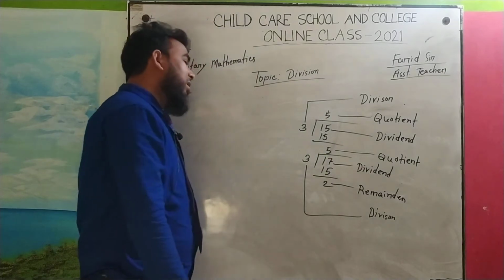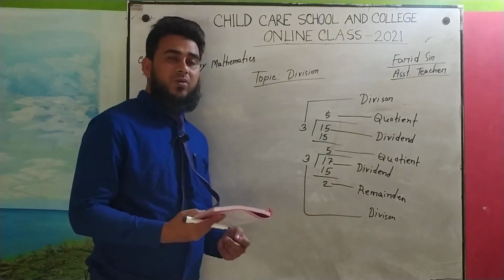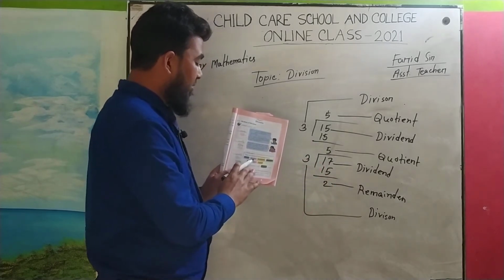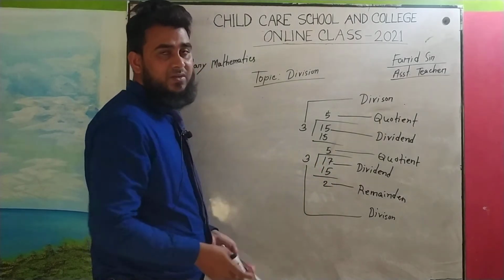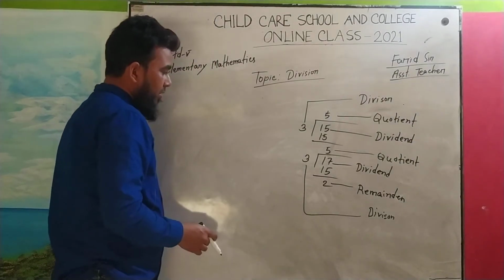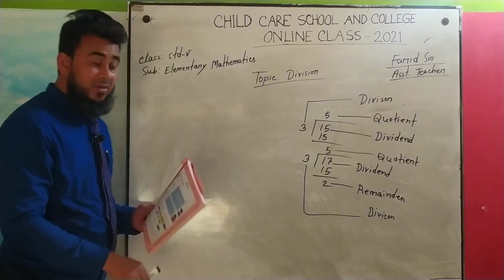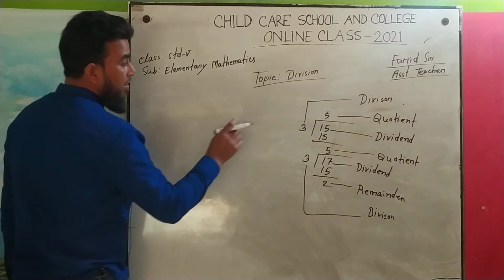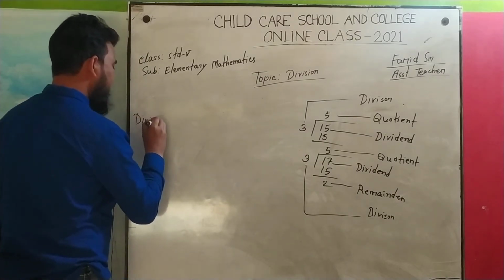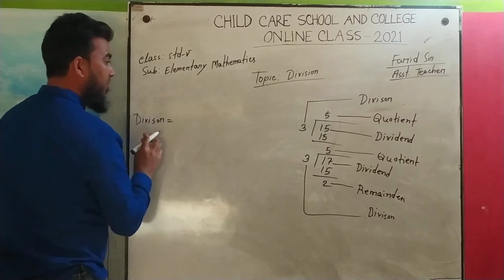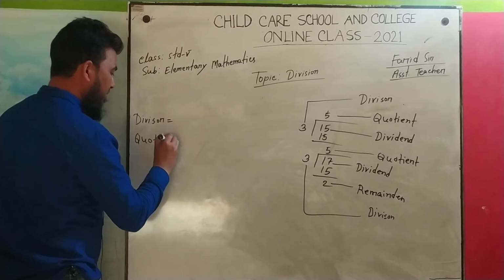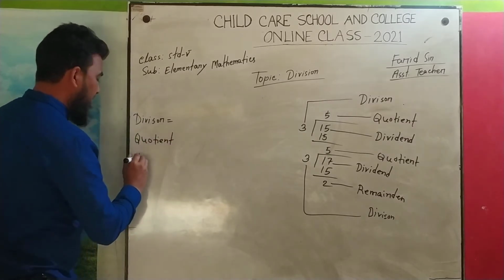Okay, and now we can find a formula from this. If you look in your book, there is a formula here: divisor into quotient plus remainder equals dividend. How do they find this? Now you can easily understand that. At first, for your understanding, I write this here. First one is our divisor, then we have to find the quotient, then we can find the dividend.